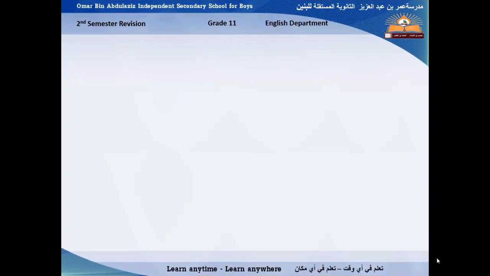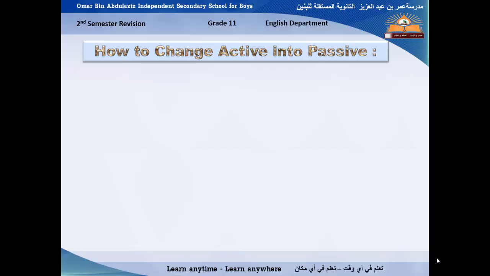Now you should ask: what are the rules to be followed to change a sentence from active form into passive form? Here are the rules. How to change active into passive voice. Before starting the rules, you have to determine what is the subject, what is the verb, what is the object in the active statement. Then you have to follow these rules. Number 1, begin with the object. The object of the active statement becomes the subject in the passive statement.